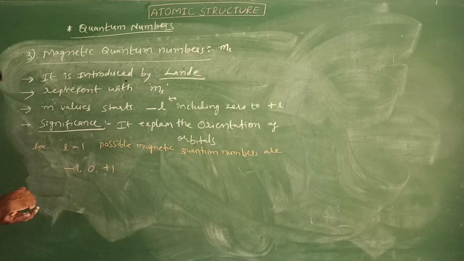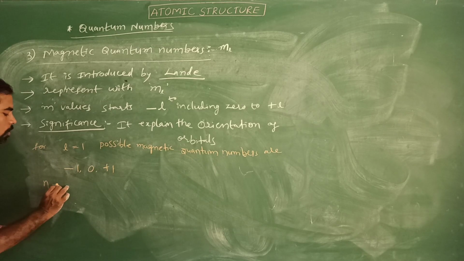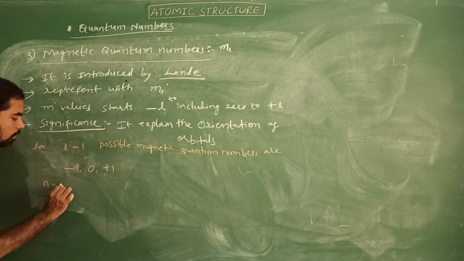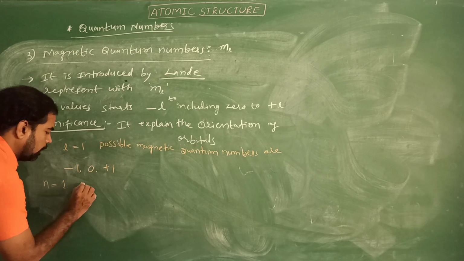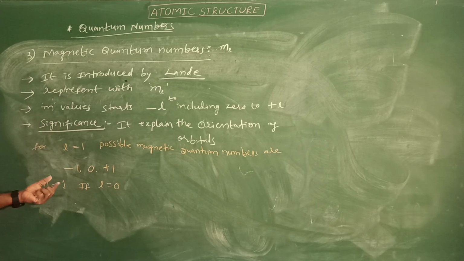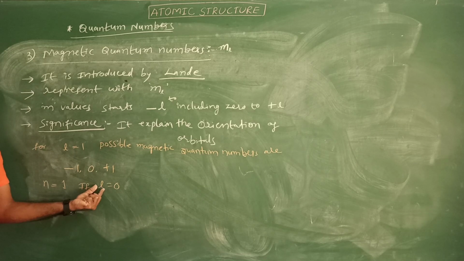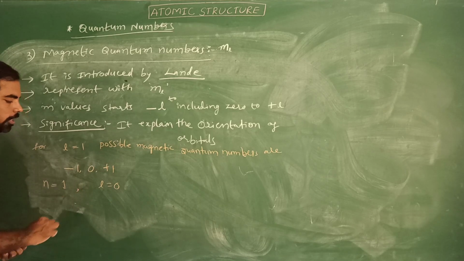For example, in your examination, for n equals to 1, we know the starting value of the angular momentum quantum number is 0. So n equal to 1, then L value is 0.